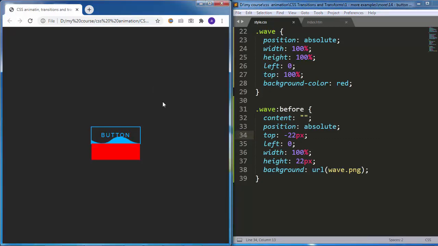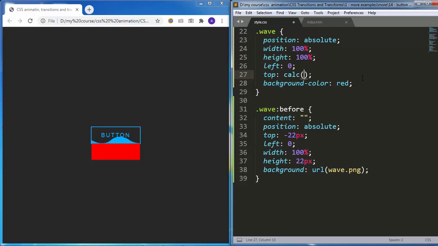And now you can see the background image is shifted to the top and sitting above the red background. But now it's covering up a small part of the button from the bottom, and we don't want that. We want the image top point to be just below the button. So we can do that by moving both the image and the red background to the bottom by 22 pixels, which is the height of the image. So in order to do that, I will go back to the wave div, and instead of 100% here on the top, I want to move it by 100% plus 22 pixels. So we can use the calc property to do that.